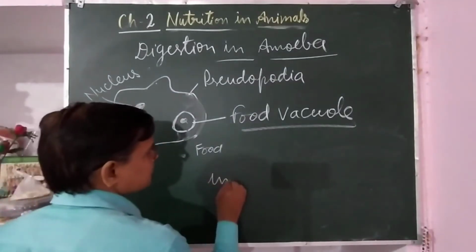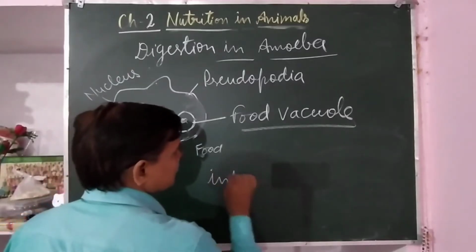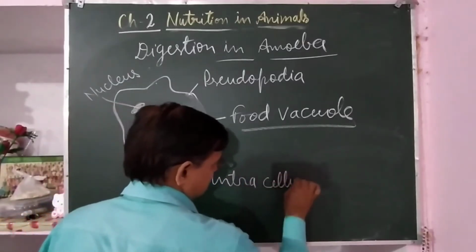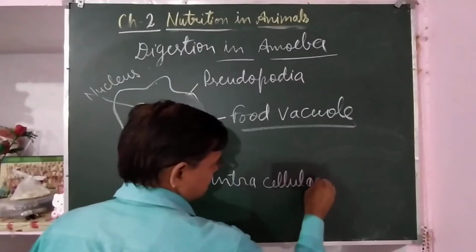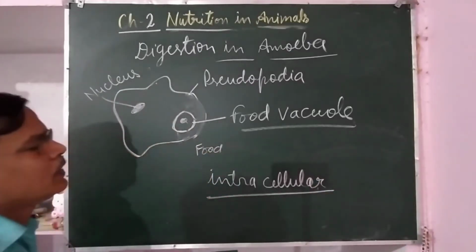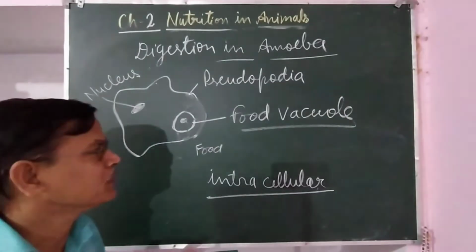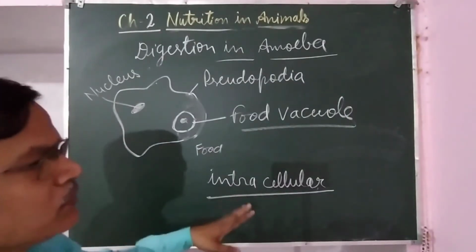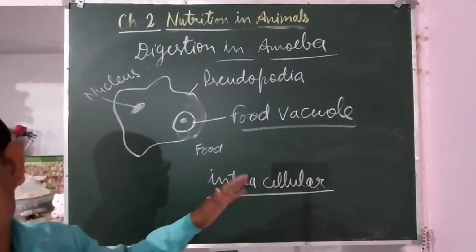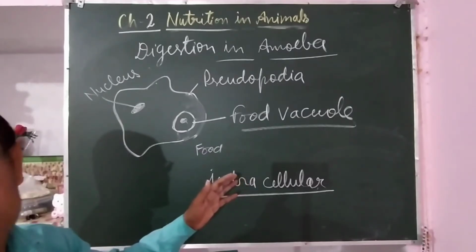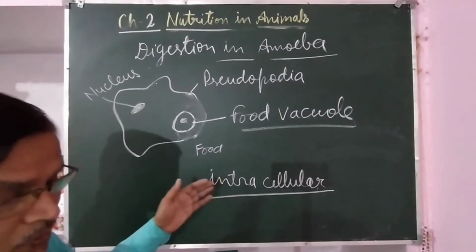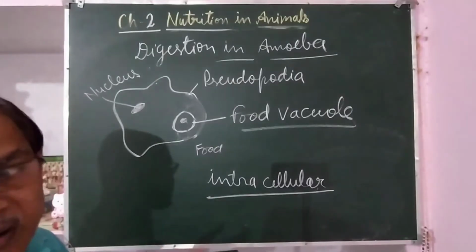Digestion in amoeba is intracellular. Intracellular means in the same cell. And in developed animals, including human beings, digestion is extracellular, that is, digestion takes place with the help of a group of tissues called organs.